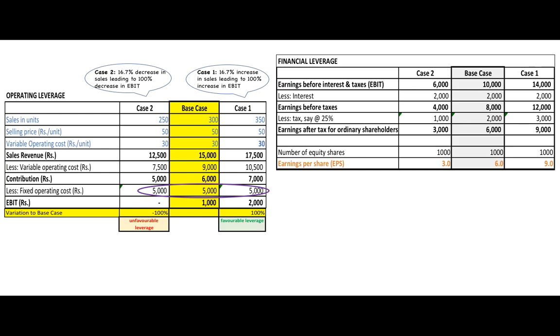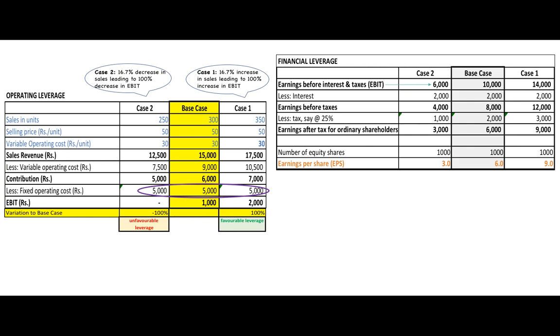Let's now look at a better case, that is case 1 again in this example, where your earnings have improved by 40% from rupees 10,000 to rupees 14,000. Interest remaining the same at rupees 2,000 for the same set of operations and borrowings, no new borrowings. Earnings before taxes is 12,000 rupees. Tax at 25% is 3,000 rupees. So earnings after tax for ordinary shareholders is rupees 9,000. Number of equity shares remaining 1,000. EPS is rupees 9. Magnifying effect again, we'll conclude soon.